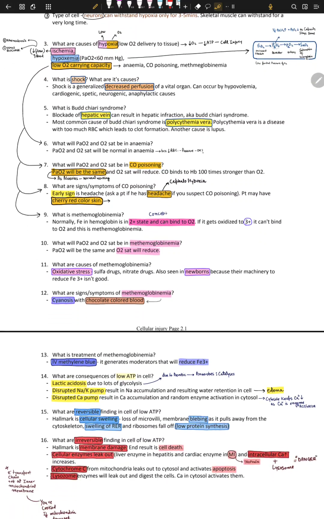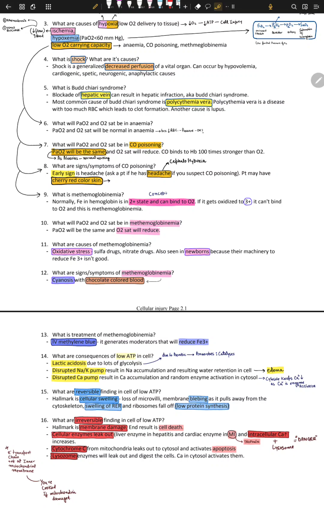Another thing to remember is methemoglobinemia. We give methylene blue for methemoglobinemia, the chocolate colored blood. What is methemoglobinemia? Why does it happen? The +2 state jumps to +3. Newborns cannot change this +3 back to +2, so they suffer from this. Drugs called sulfur drugs and nitrate drugs put oxidative stress on it. So that's the whole concept.